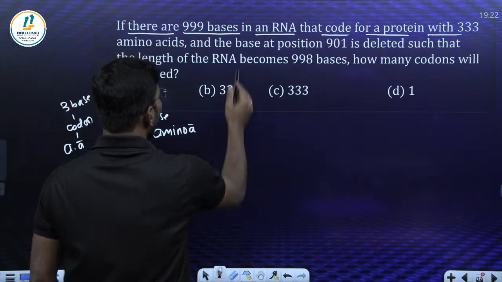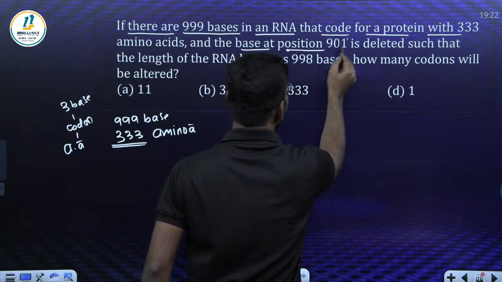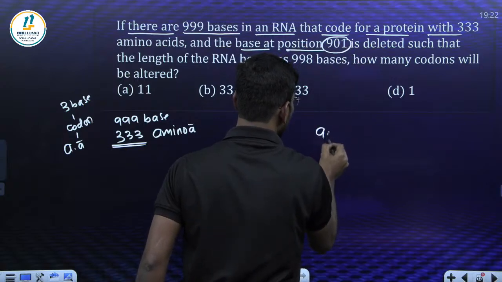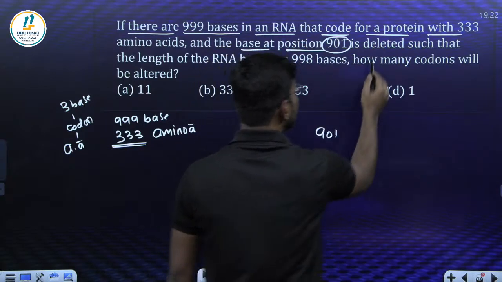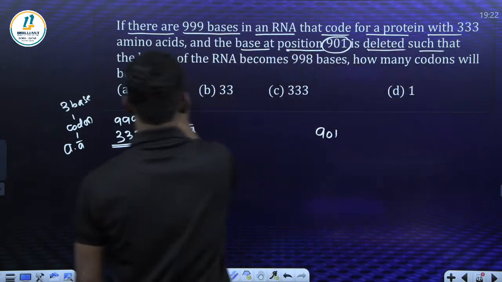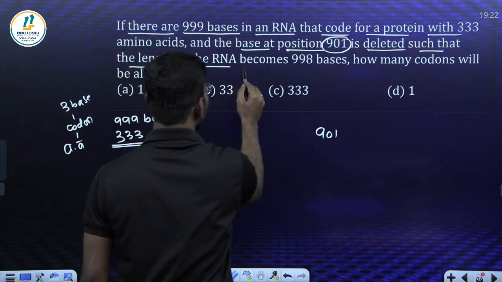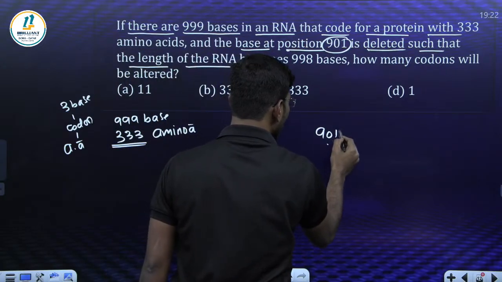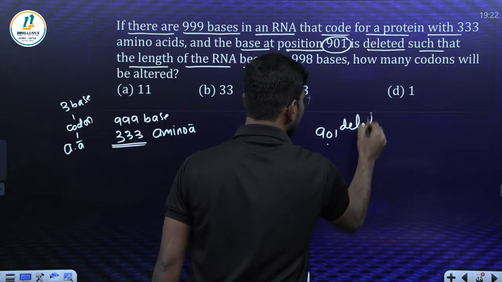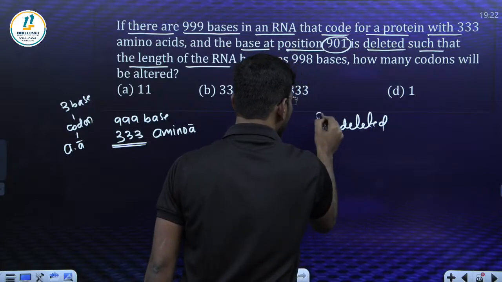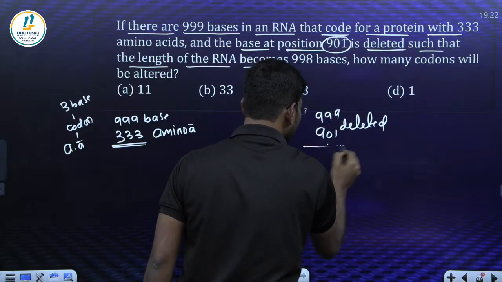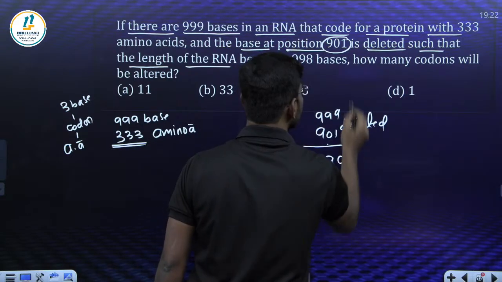Correct. Okay, fine. And the base at position 901 is deleted, such that the length of the RNA becomes 998 nucleotides. Now this 999 becomes 998.